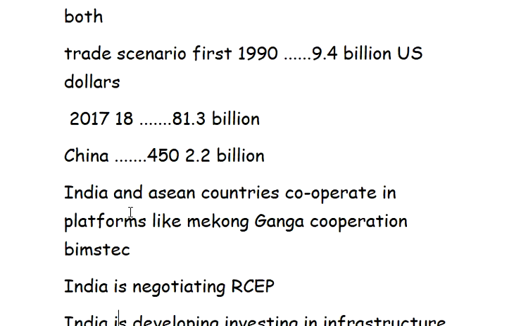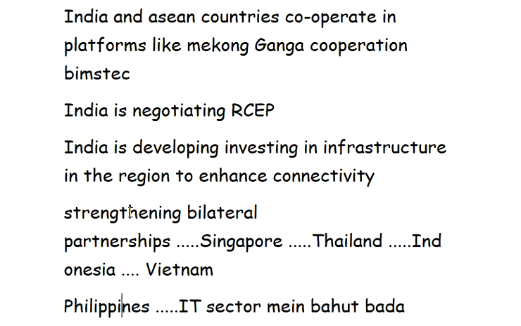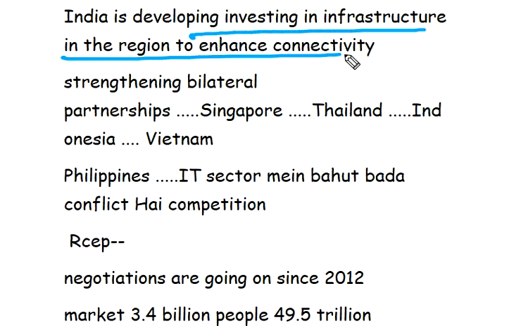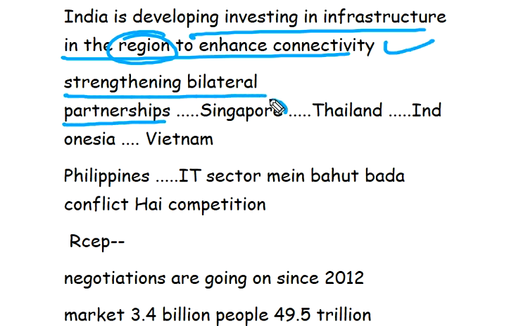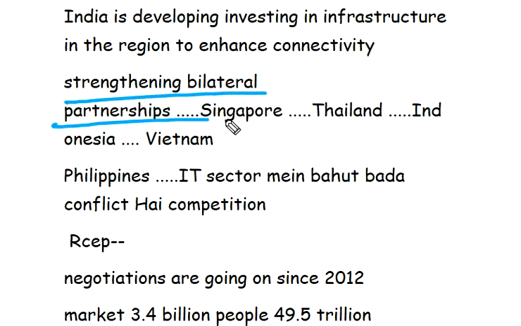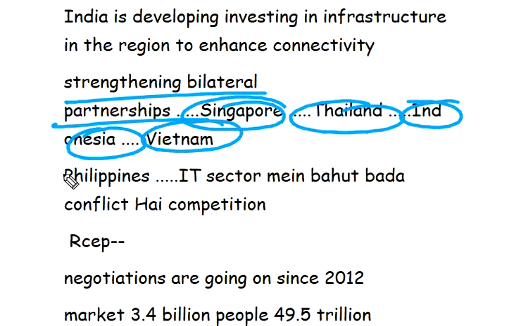India and ASEAN countries cooperate in platforms like Mekong Ganga Cooperation and BIMSTEC. India is also negotiating RCEP with the ASEAN countries. India is developing and investing in infrastructure in the region to enhance connectivity, and strengthening bilateral partnerships with Singapore, Thailand, Indonesia, Vietnam and the Philippines.